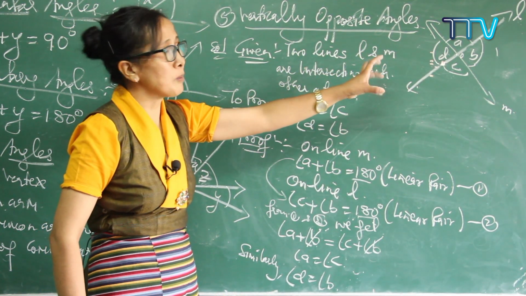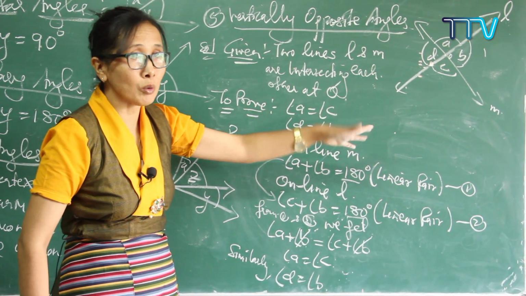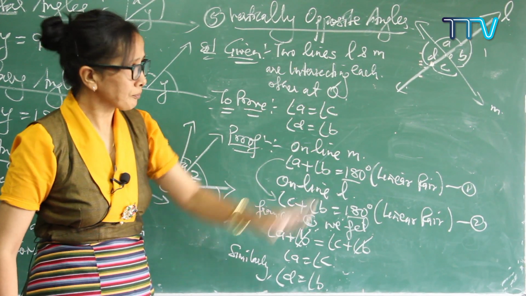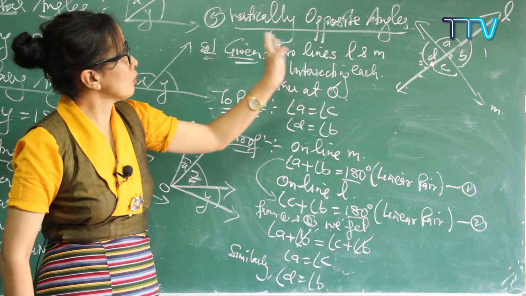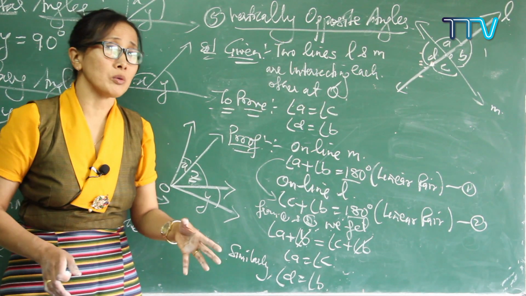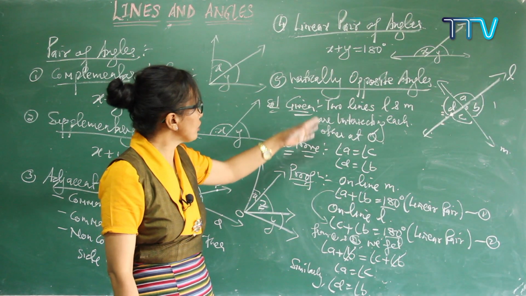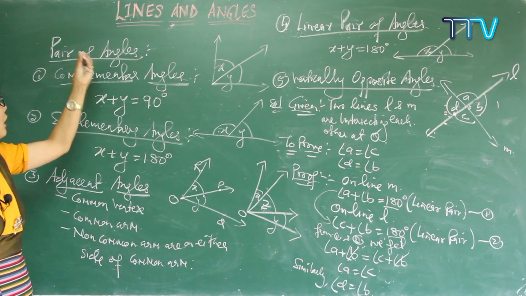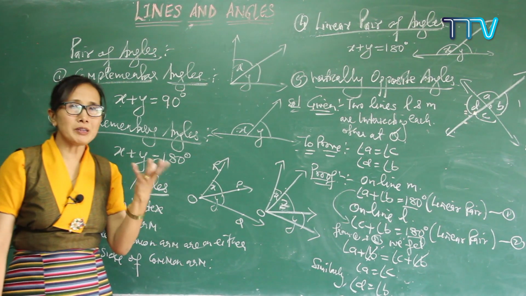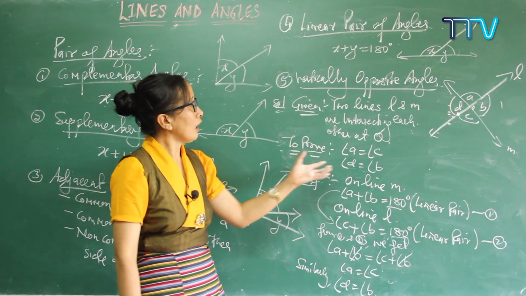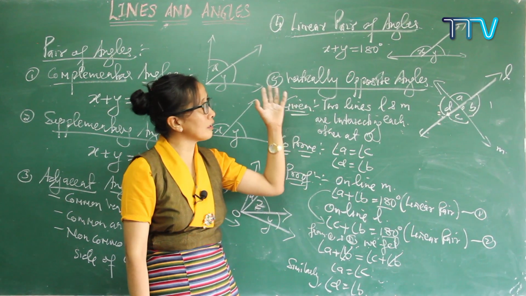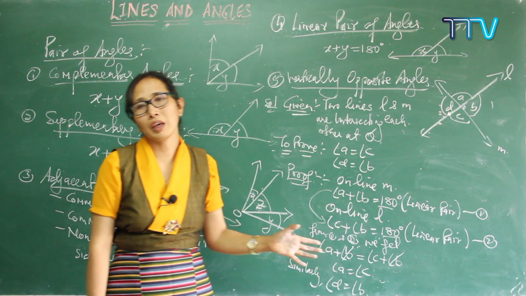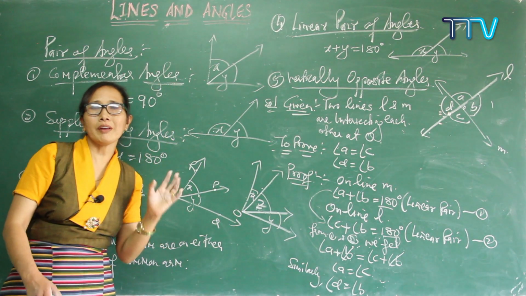A pair of vertically opposite angles are always equal. If two straight lines intersect each other, then vertically opposite angles are always equal. Understood? Now if you know vertically opposite angles, linear pairs of angles, adjacent angles, supplementary angles, properties and theorems clearly,